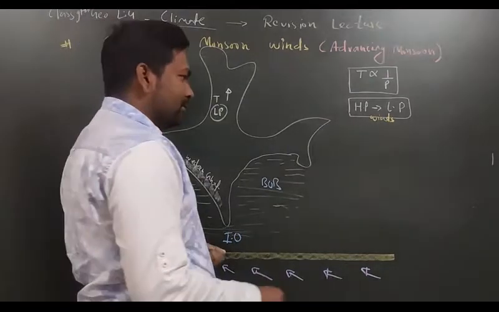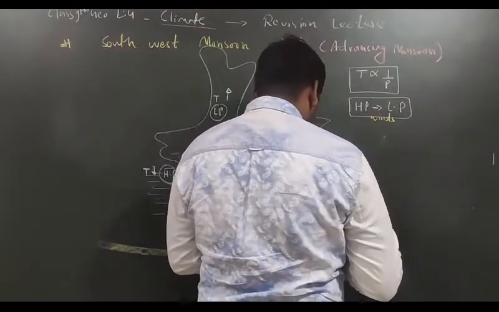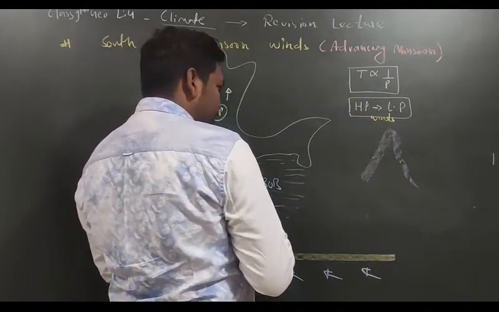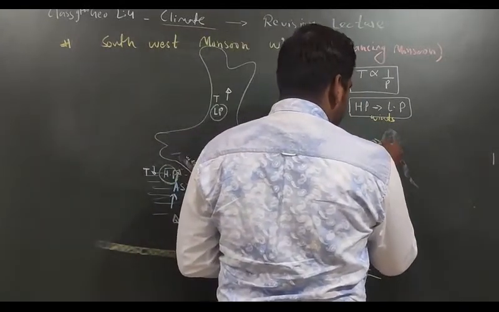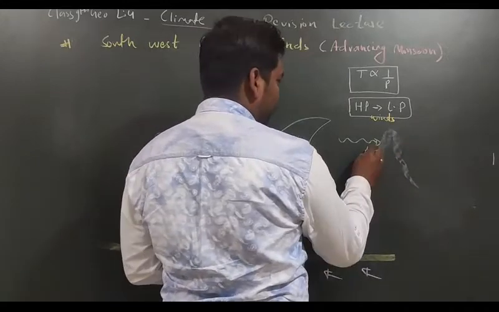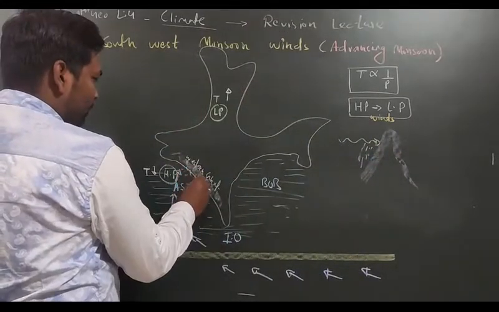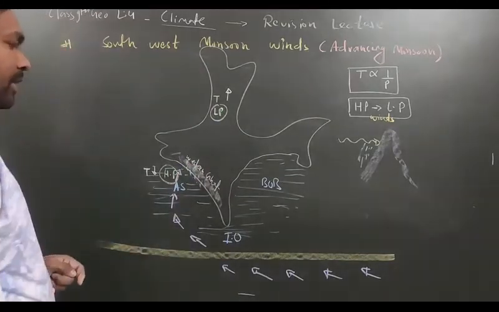So what happens in the Western Ghat, here I am explaining you. Suppose this is the mountain, that is Western Ghat. In one particular part the wind is colliding, and it is bringing rainfall. So in this particular part rainfall will occur, and the opposite part will be dry.